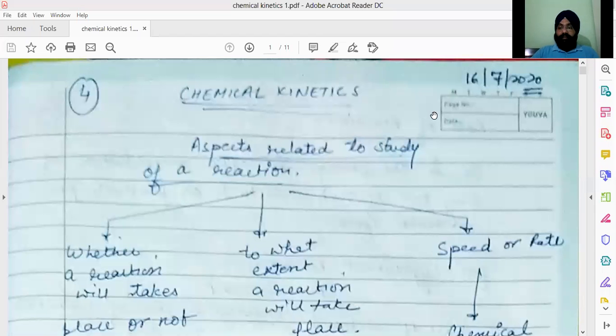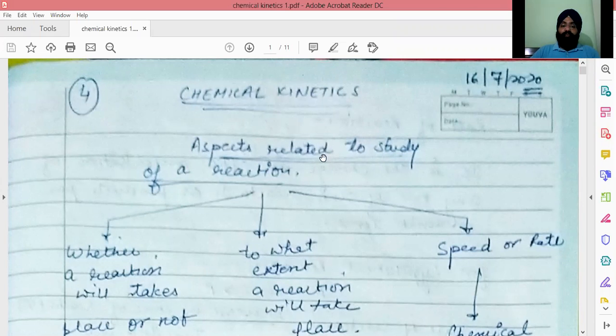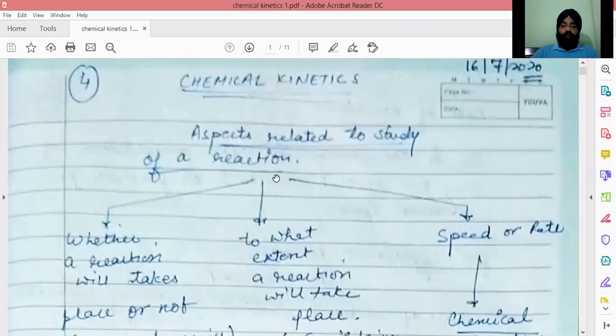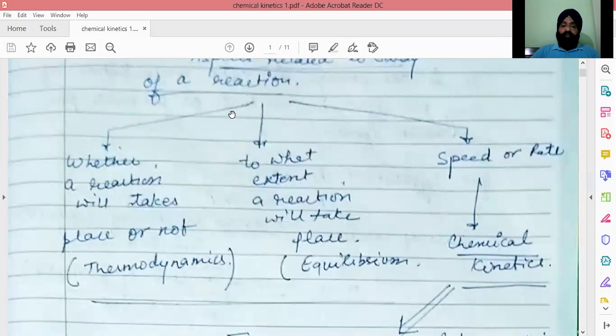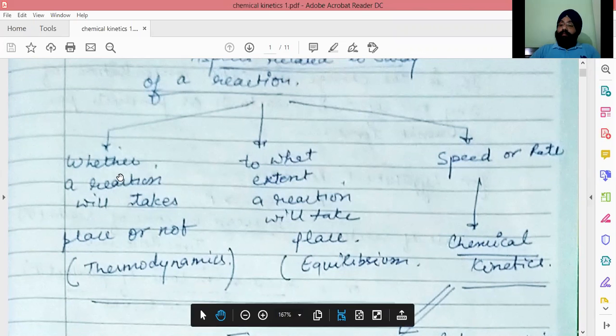Hello everyone. The next chapter we are going to do is chemical kinetics. Kinetics means movement. First of all, we'll look at the aspects of a chemical reaction which we can study. The study of a chemical reaction can be done under three heads. The first is whether a reaction takes place or not. The second is to what extent that reaction can take place, and the third is at which speed that reaction will happen.